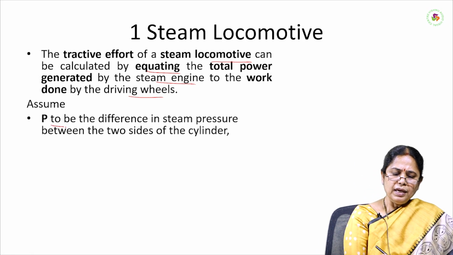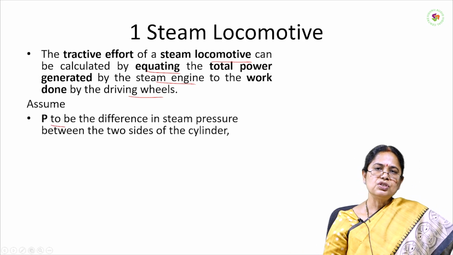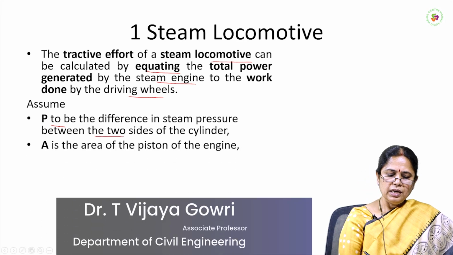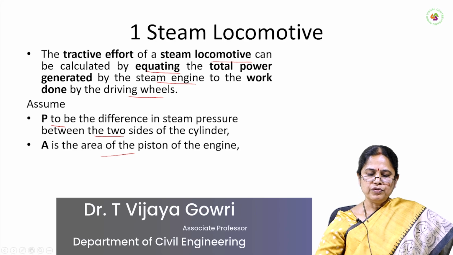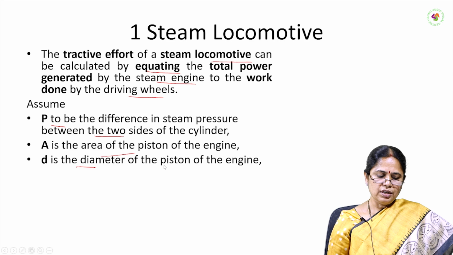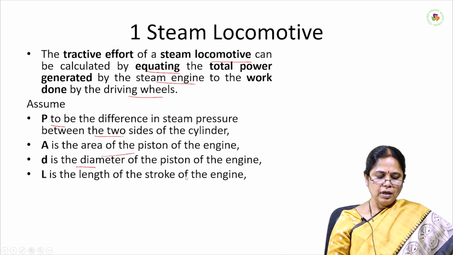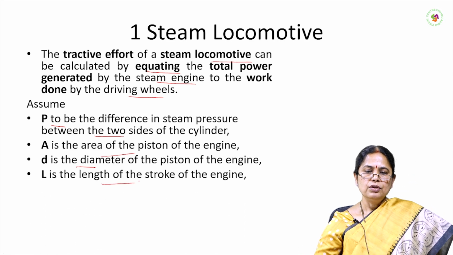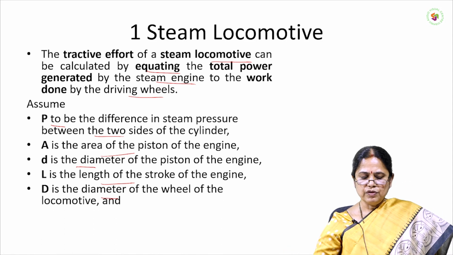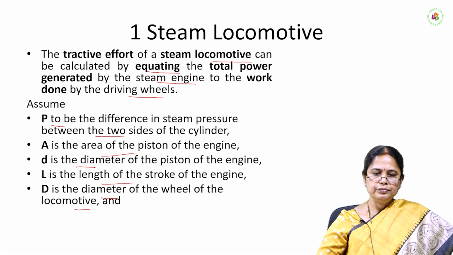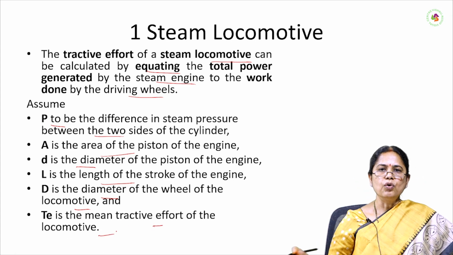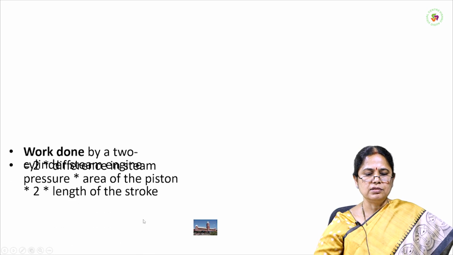Assume P is the difference in steam pressure between the two sides of the cylinder, A is the area of the piston of the engine, D is the diameter of the piston, L is the length of the stroke of the engine, D is the diameter of the wheel of the locomotive, and T is the tractive effort required for the locomotive to overcome the resistances.